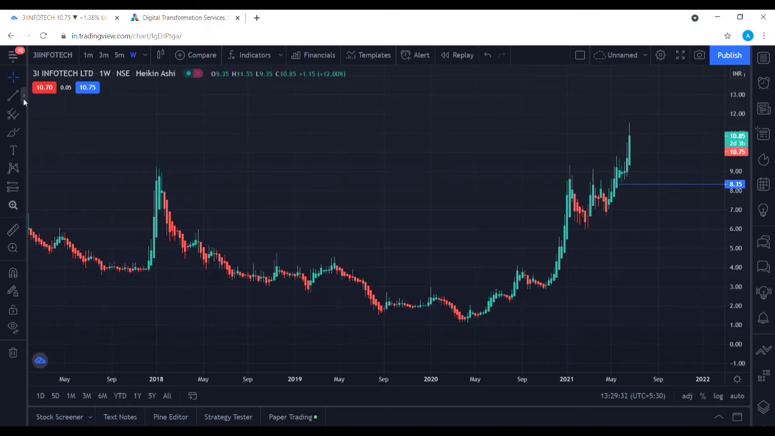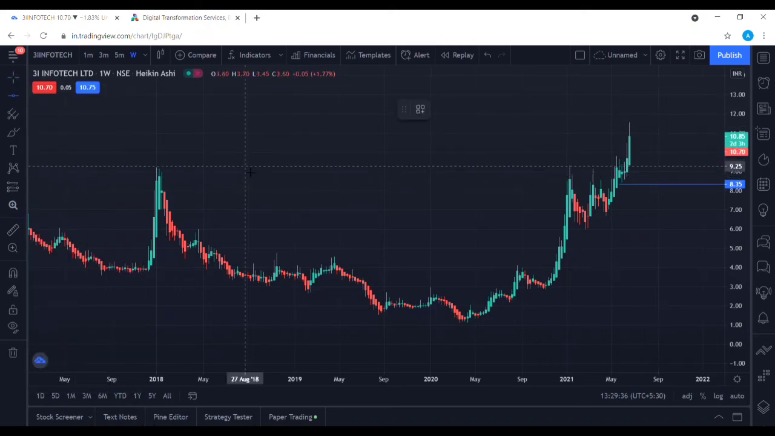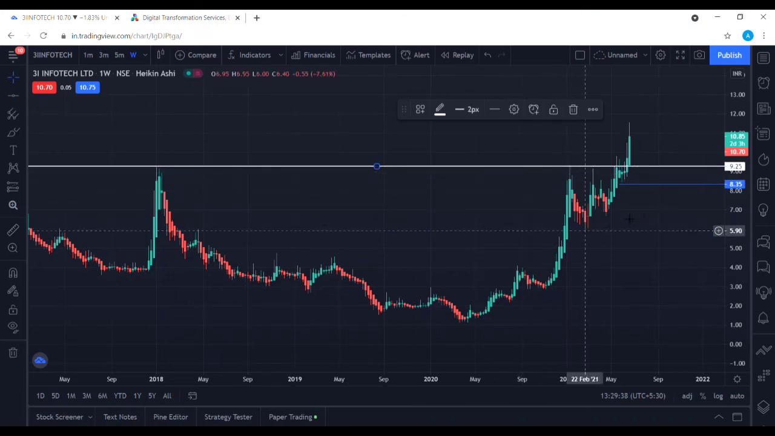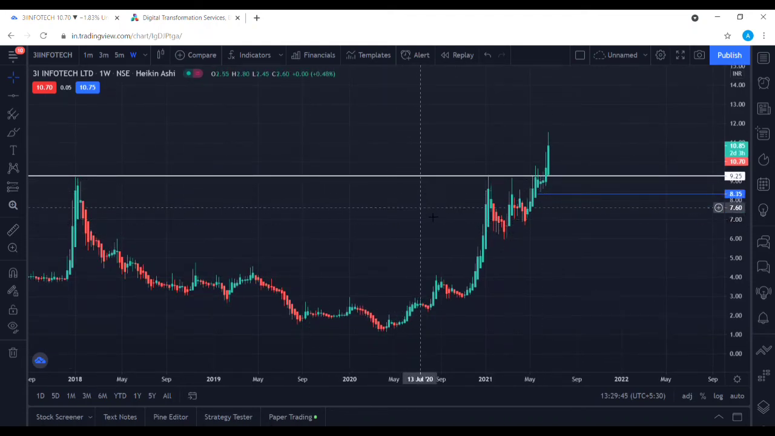We can spot a clear resistance level at the 9.25 price range, so we can mark that, and we also spot a support at the 8.35 price range. So these are the major levels for this stock. We got a clear breakout from our resistance level in the last week.